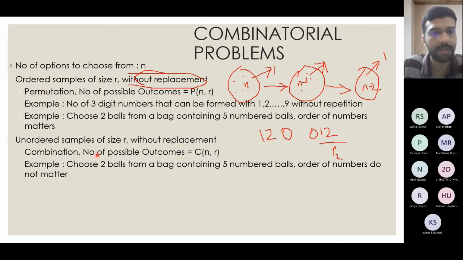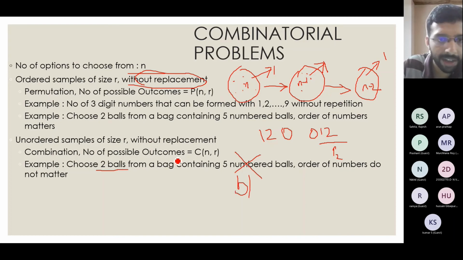So that is the case of combination that we considered just prior to this, right? So in that case my outcomes will be C of n r. The example is this same example: I will choose 2 balls from a bag containing 5 numbered balls, but the order of numbers does not matter. Or again I can change this problem statement to say choose 2 balls from a bag containing 5 black balls.